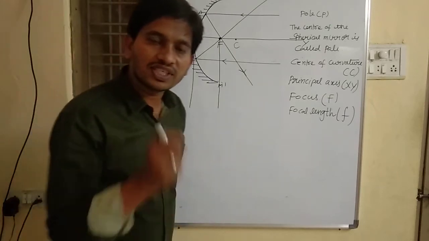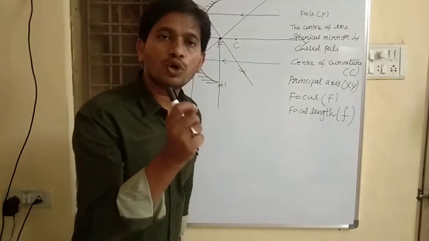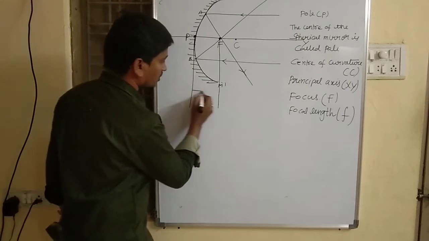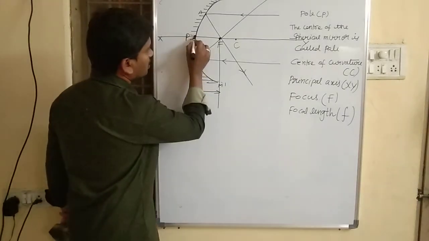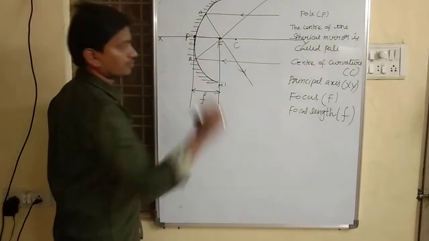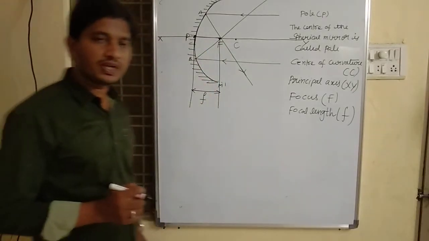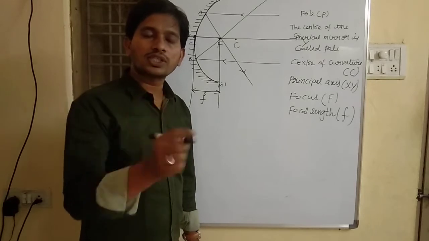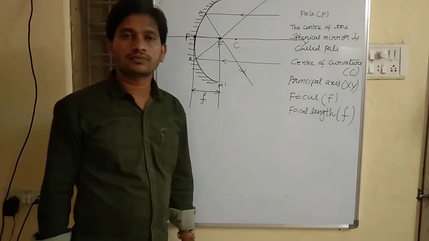Focal length is the distance between pole and focus. This distance, the distance between pole and focus, is called focal length.